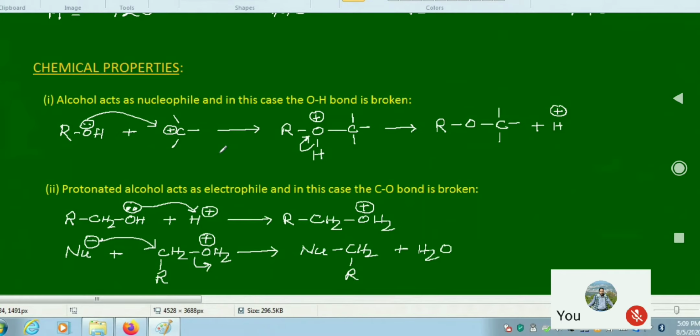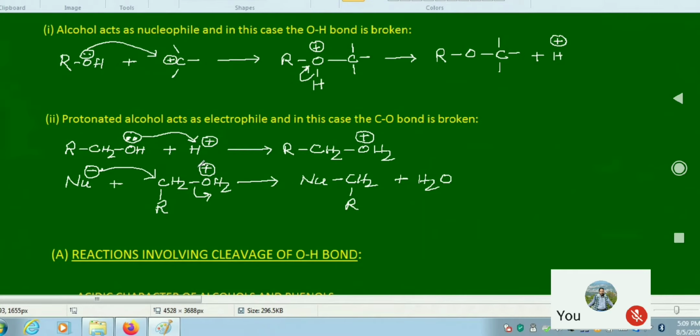In another one, alcohol after protonation can act as electrophile. We can follow that this alcohol after protonation forms this intermediate. Now this OH2 group can act as a leaving group, and therefore when it is attached with this carbon, the nucleophile can attack this carbon, which can be treated as the electrophilic center, and this carbon oxygen bond is broken.